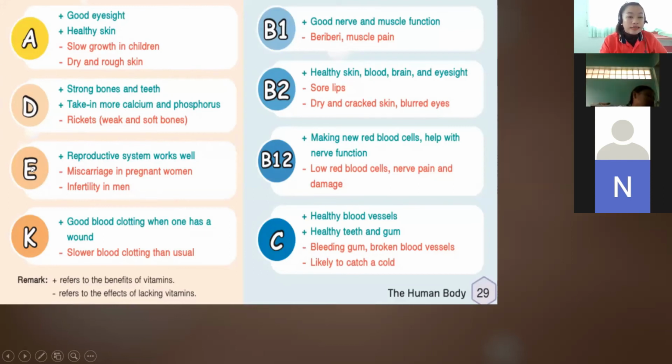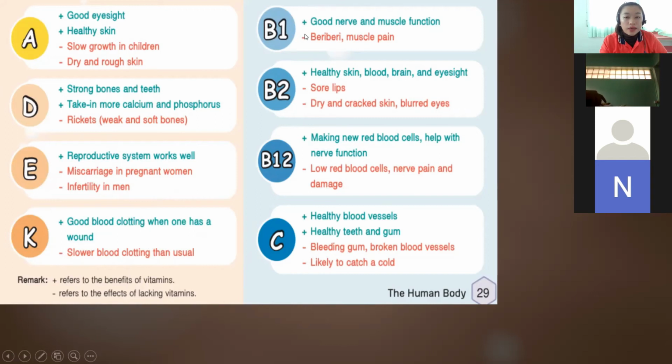And for letter E, we have the reproductive system working well. So if we don't have vitamin E intake, we have miscarriage in pregnant women and infertility in men. Okay, so that is for vitamin E. Okay, and we have vitamin K. We have good blood clotting when one has a wound, and slower blood clotting than usual. Okay, so vitamin K helps in our blood.